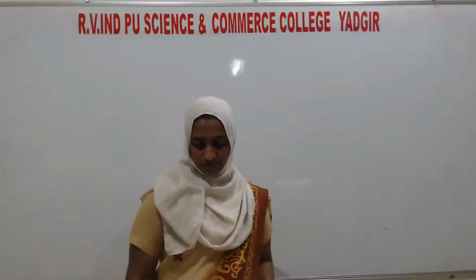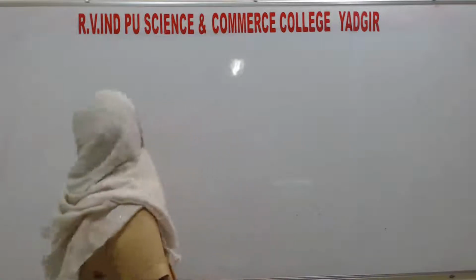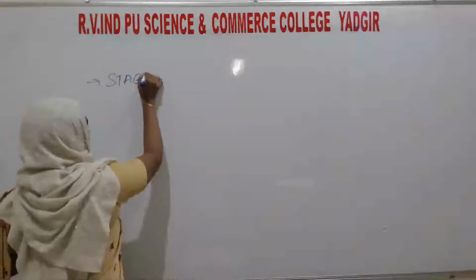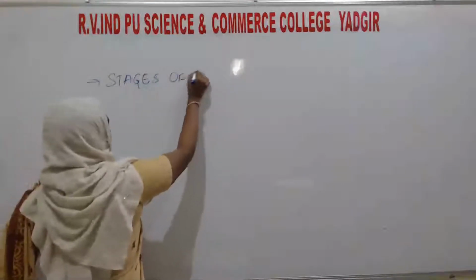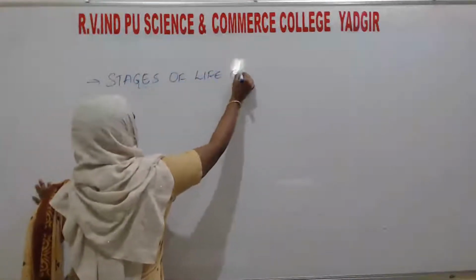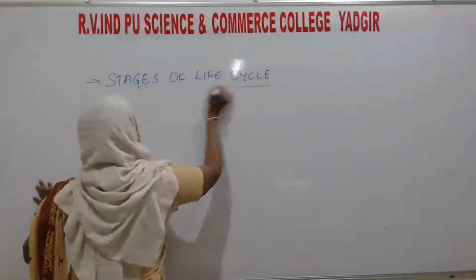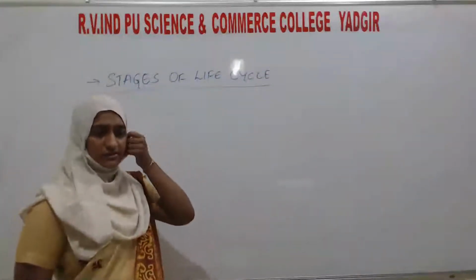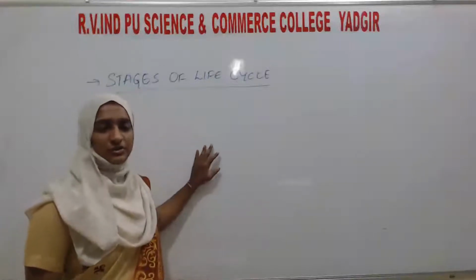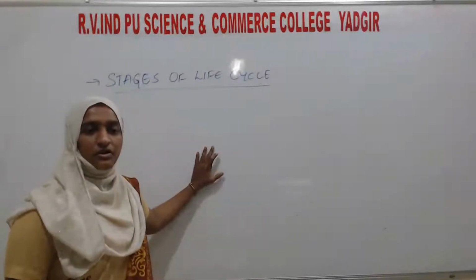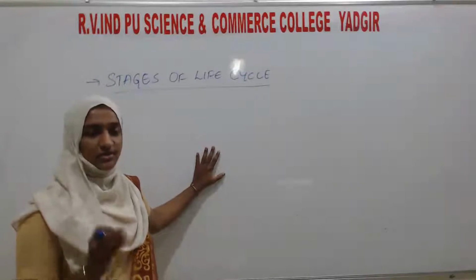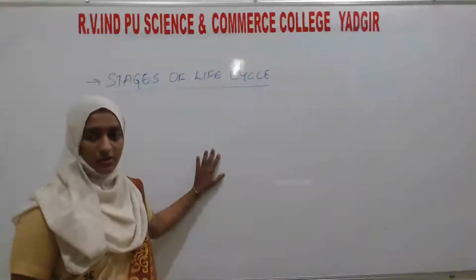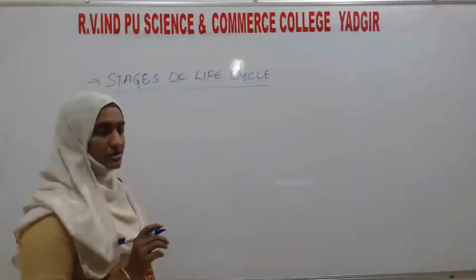Good morning, students. Today we will talk about the next topic, that is stages of life cycle. Here in the stages of life cycle there are 3 stages. As you know, all individuals or all organisms will undergo the 3 stages, that is the growth, maturity, then the old age. Okay, so here there are 3 stages.